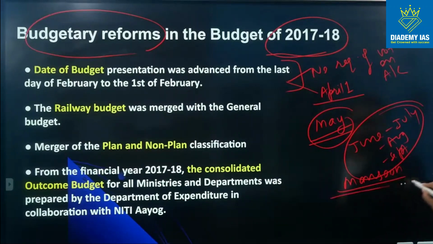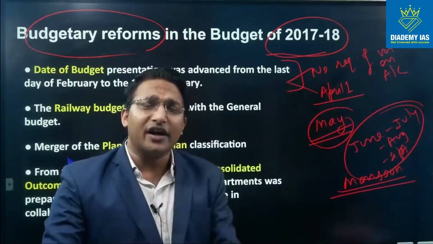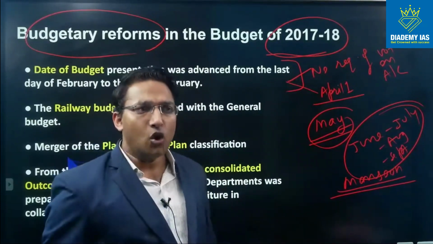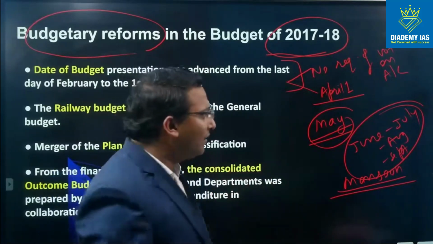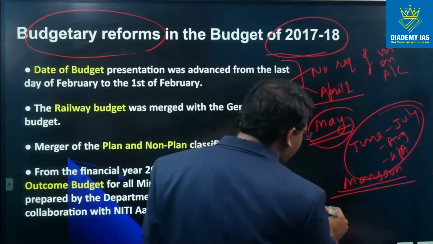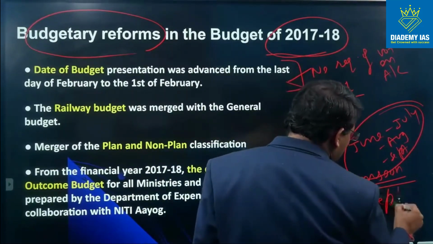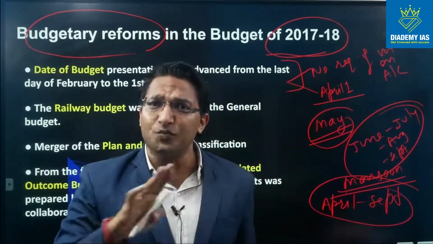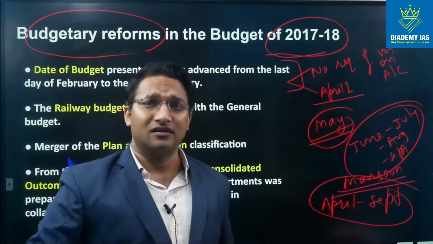Because of monsoon, various infrastructure initiatives cannot be taken. For example, roads cannot be constructed, bridges cannot be constructed. So all the expenditure is actually not done during this time. So virtually from April to September, no amount is spent. So for the first 6 months, no money is spent, and in the last 6 months, entire money is spent.